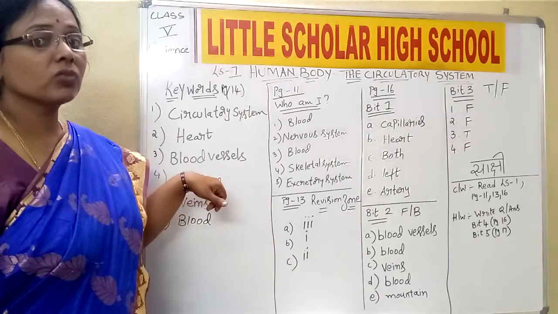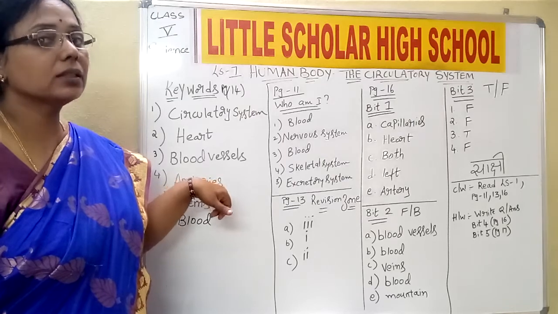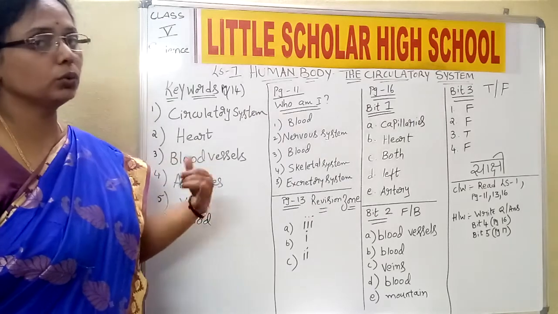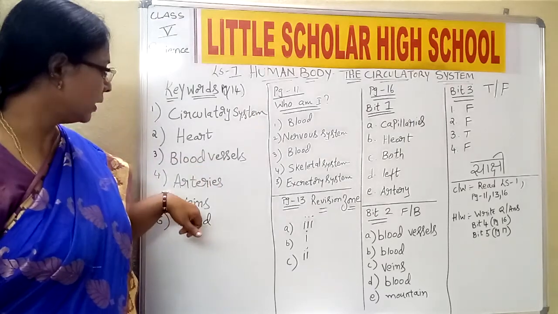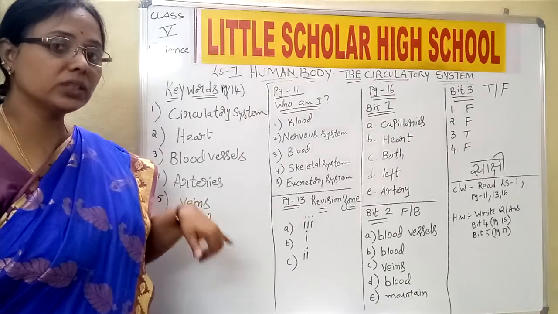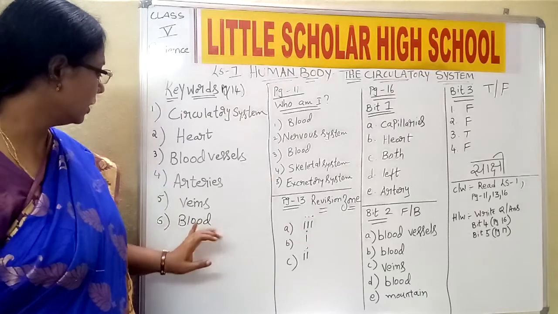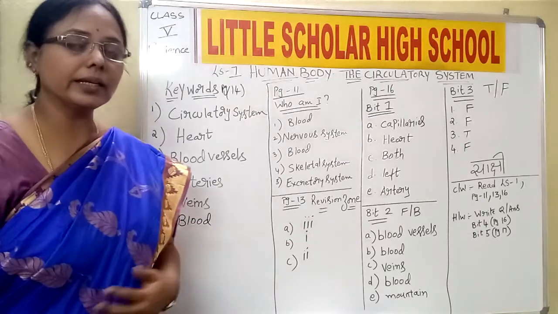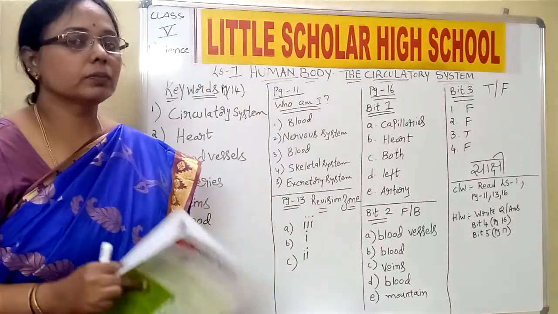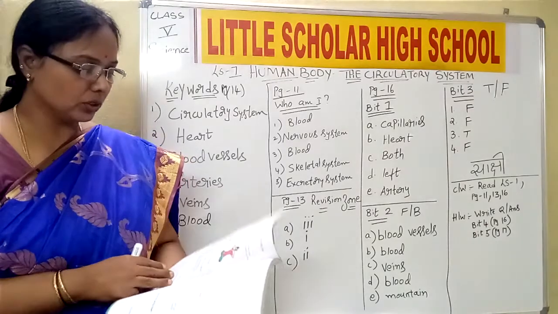Arteries are the blood vessels which carry the blood from the heart to other parts of the body, and veins are the blood vessels which carry the blood from different parts of the body to the heart. And blood is nothing but the red color fluid which passes the nutrients to all parts of the body.